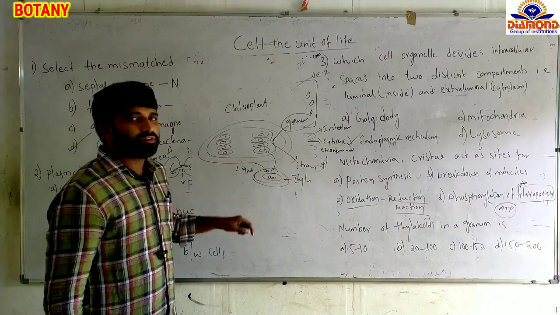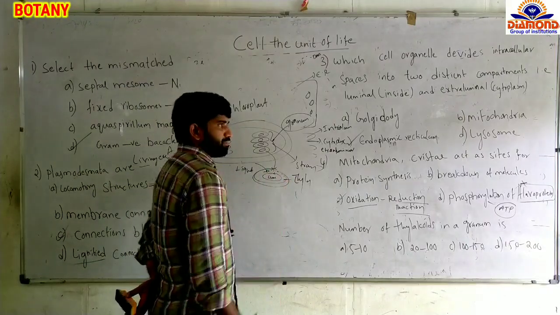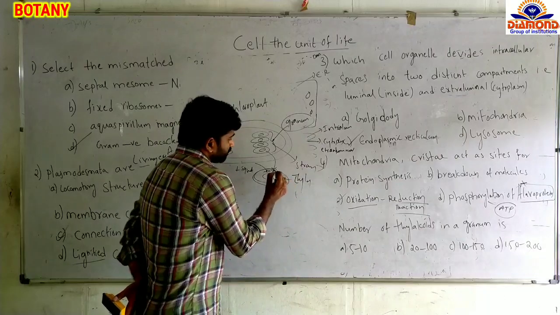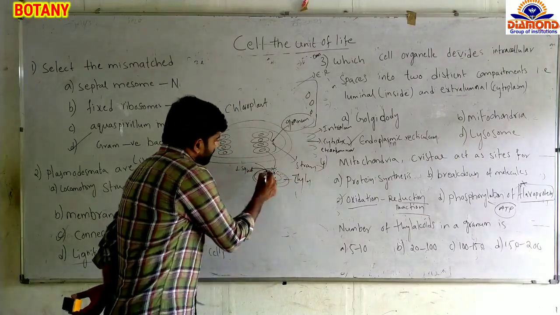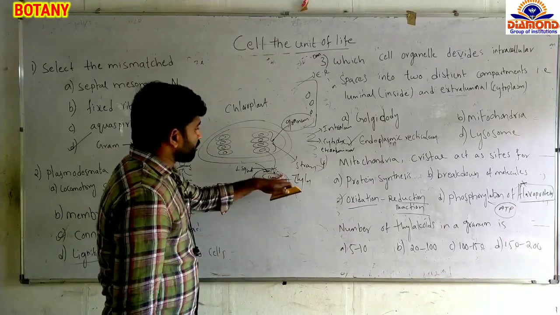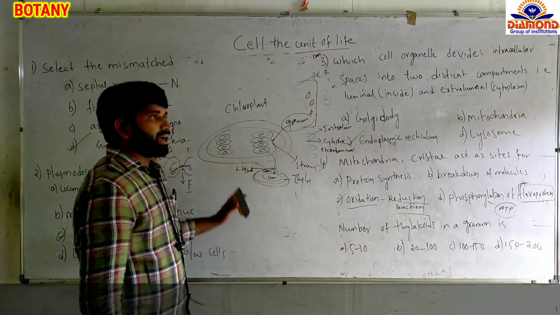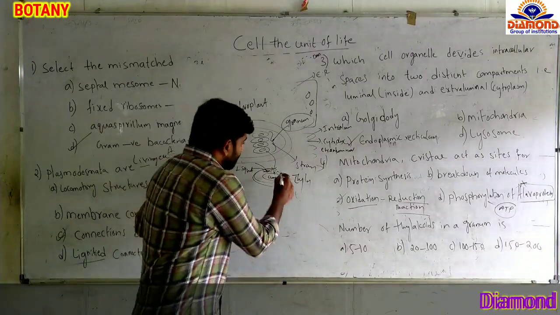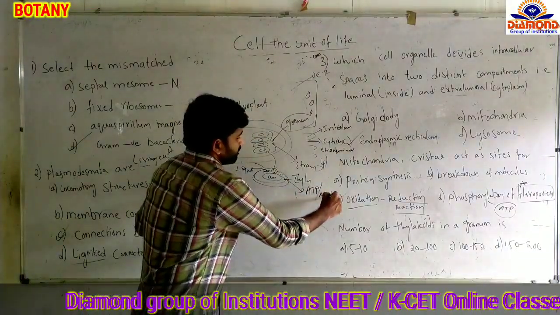All of these chlorophyll pigments are located in the thylakoid membranes. So light is trapped and the light energy is converted into chemical energy. Here only the light reactions take place, where the light is trapped and converted into ATP and NADPH molecules.